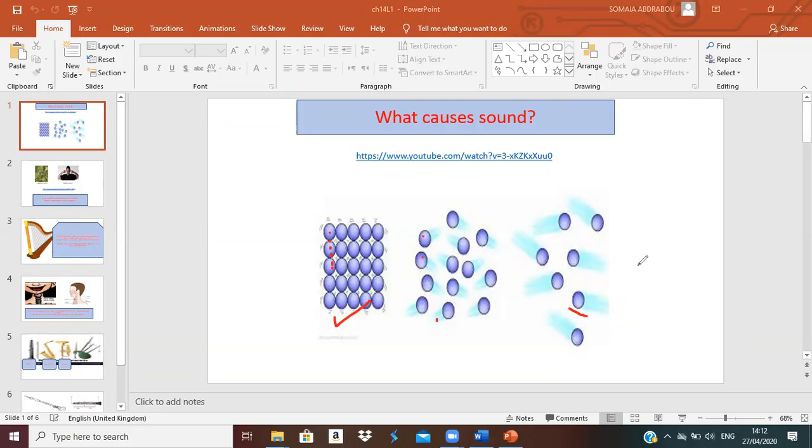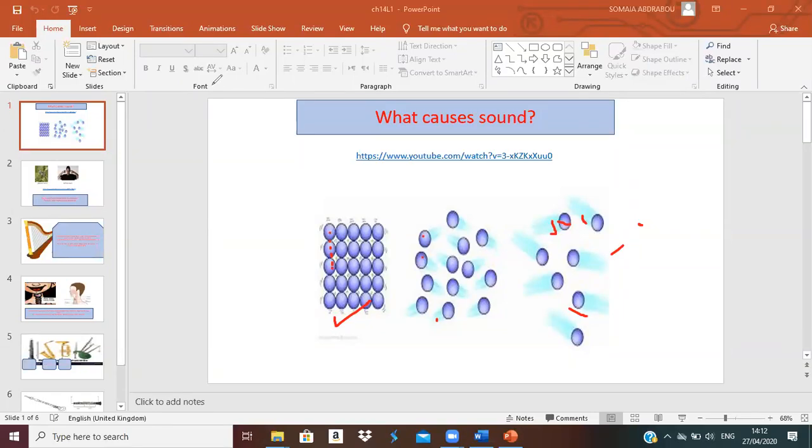And the gas particles of the matter are not beside each other at all. They are flying all around in the air. So sound happens, or sound is made, when the particles of the matter vibrate or when the object vibrates. When the object or the particles of the matter vibrate, it causes sound.